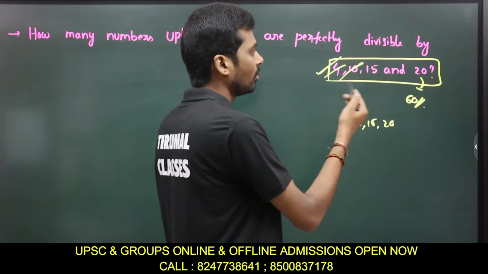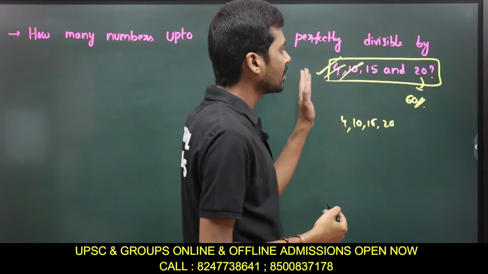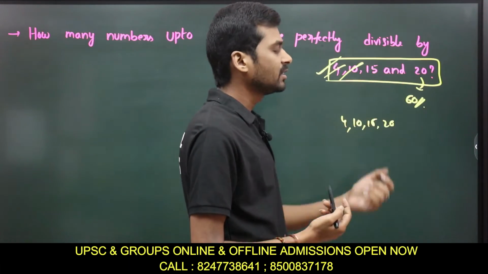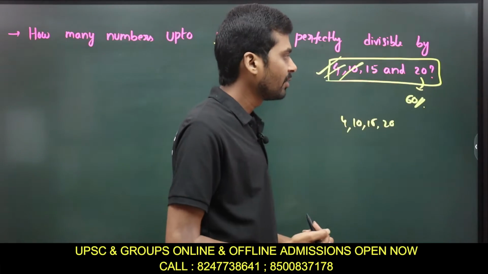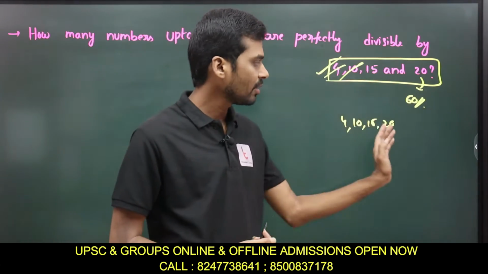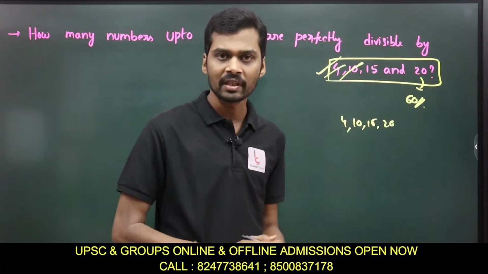Here, first of all I remove 4 and 10 because these are factors of 20. 20 times 3 is 60, which is also divisible by 15. So I can directly write the LCM as 60 without the long division method. That we will learn in the concept of LCM, no problem.